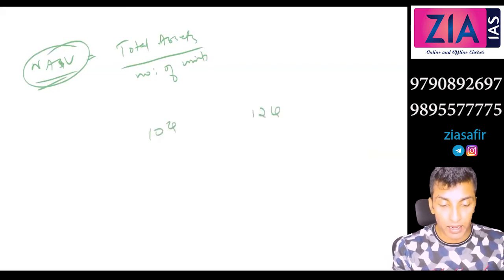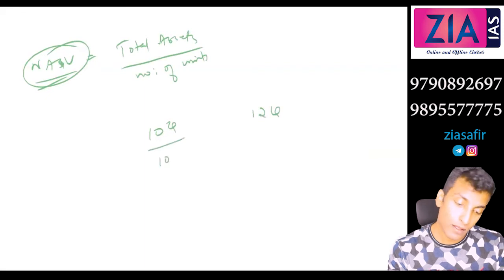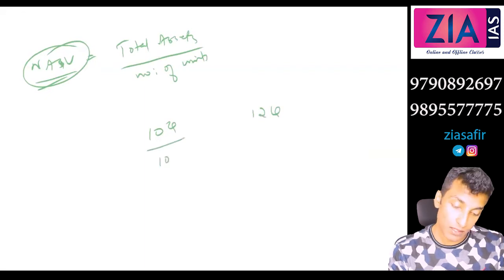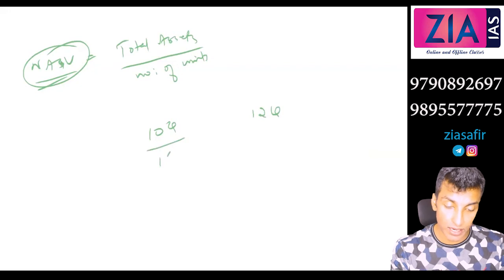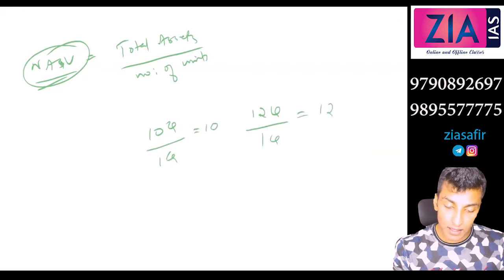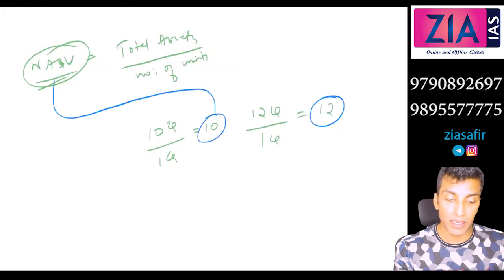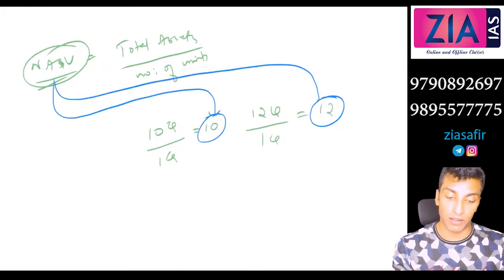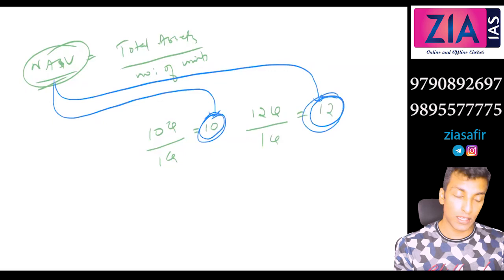So number of units was how much? 1 crore, right? 1 crore and 1 crore. So here NAV is 10, here NAV is 12. I am saying the unit value is 10, unit value is 12. NAV is actually the technical word for the unit that you are selling. 1 unit was 10, now 1 unit increased to 12.